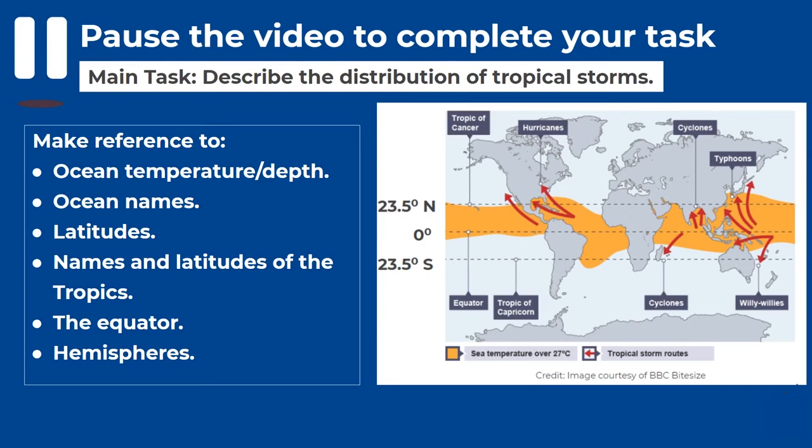So what I would like you to do is to create a paragraph which includes the following details: ocean temperature and depth, ocean names, latitudes, names and latitudes of the tropics, the equator and hemispheres. So I'd like you to write this up in a paragraph. You can use the map on the screen to help you with your paragraph, or if you want to try and challenge yourself, you might not look at the screen or look at the map whilst you write your paragraph. So please pause the video to complete your task and then resume once you have completed your paragraph, and we will mark the work together.